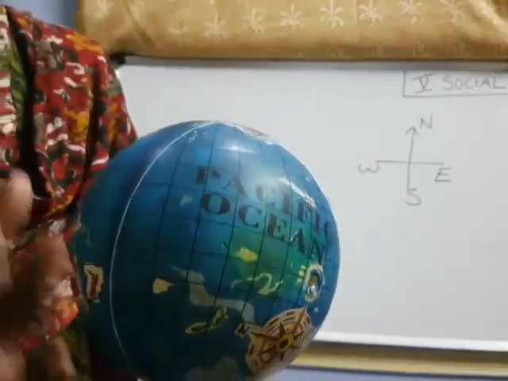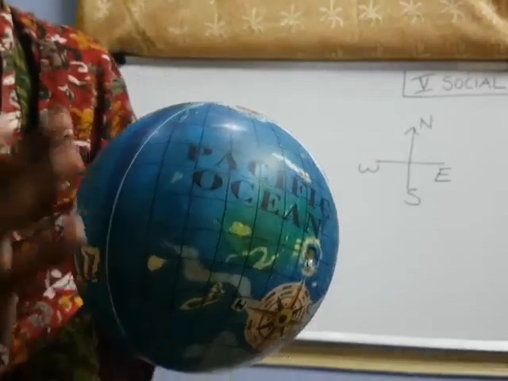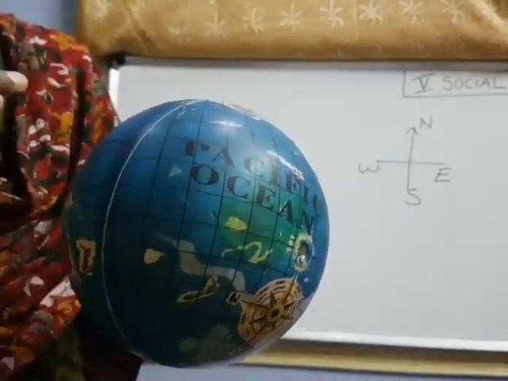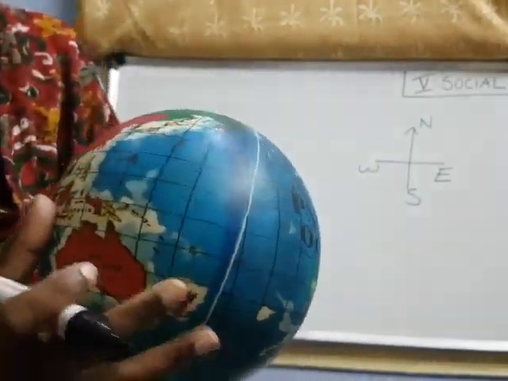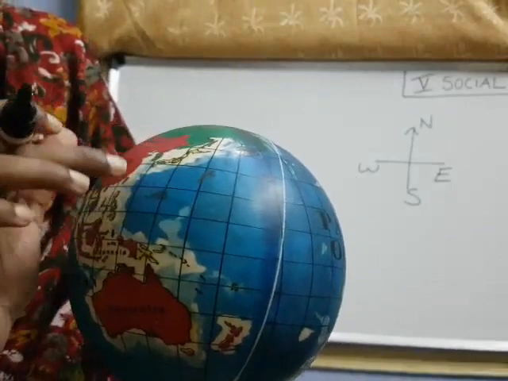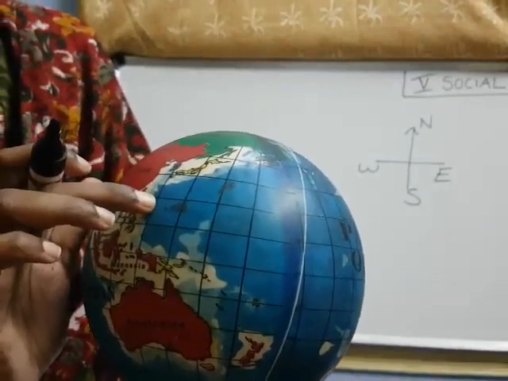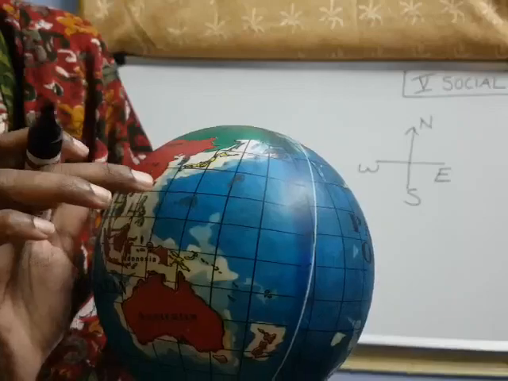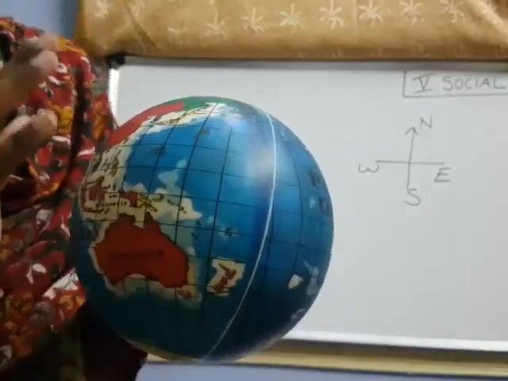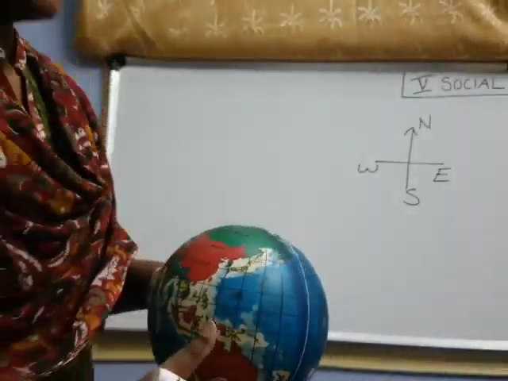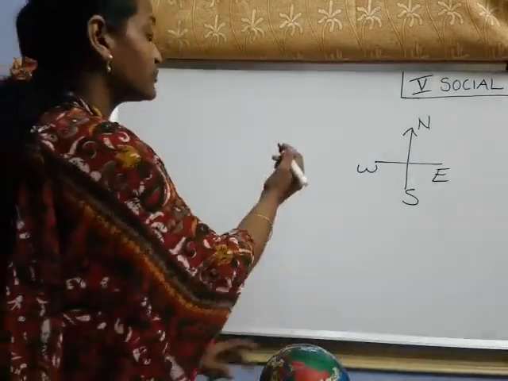These are all imaginary lines. By using these lines, we can locate a particular place. If two lines intersect, that means cut each other, then we can find that place. So, these lines are nothing but what we call latitudes and longitudes.